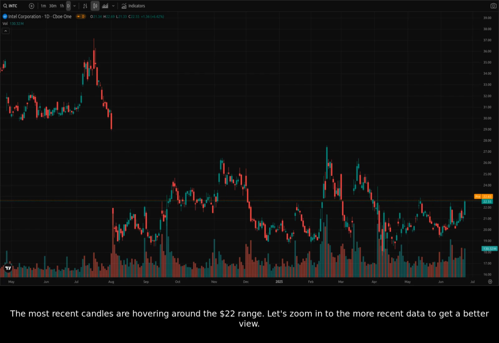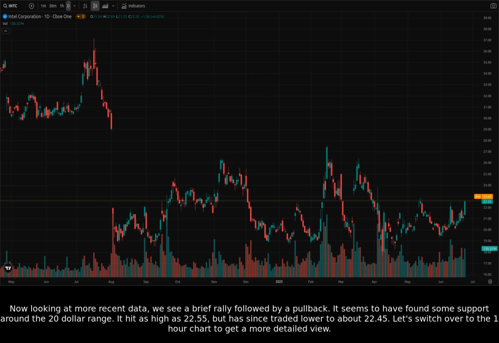Let's zoom into the more recent data to get a better view. Now looking at more recent data, we see a brief rally followed by a pullback. It seems to have found some support around the $20 range. It hit as high as $22.55, but has since traded lower to about $22.45. Let's switch over to the 1-hour chart to get a more detailed view.